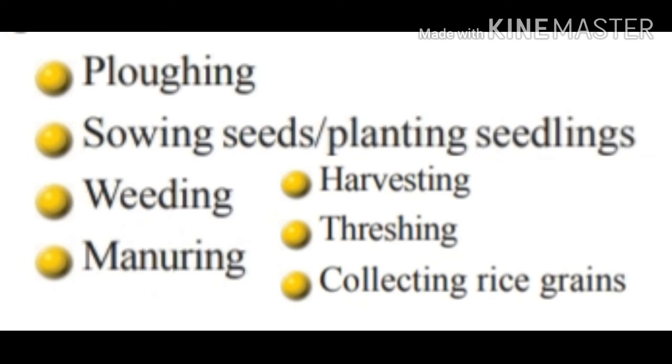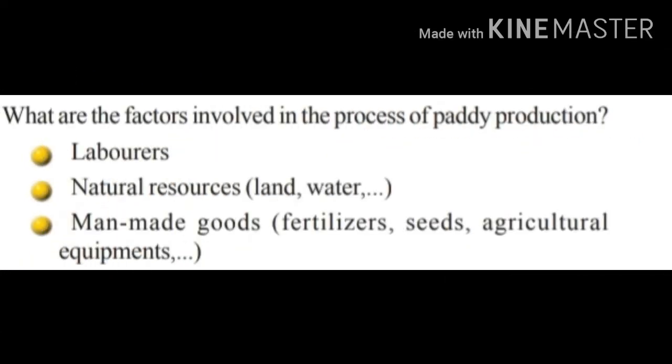From these stages of paddy production, we can generalize the factors involved in the process. The factors are, first, laborers, and second, natural resources. That means we are using land and water as natural resources for paddy production.